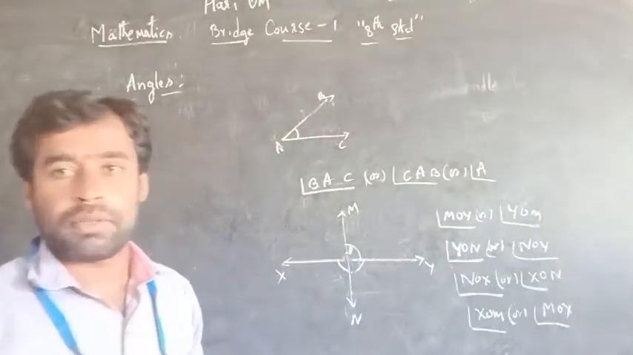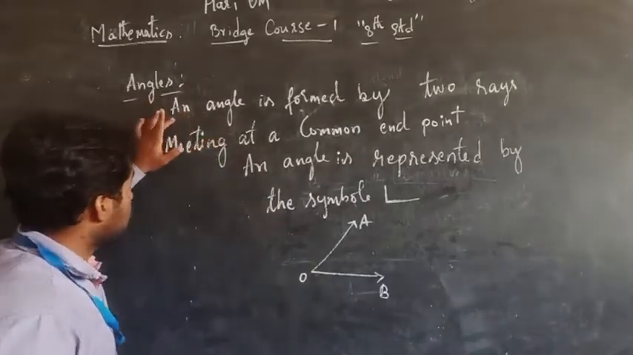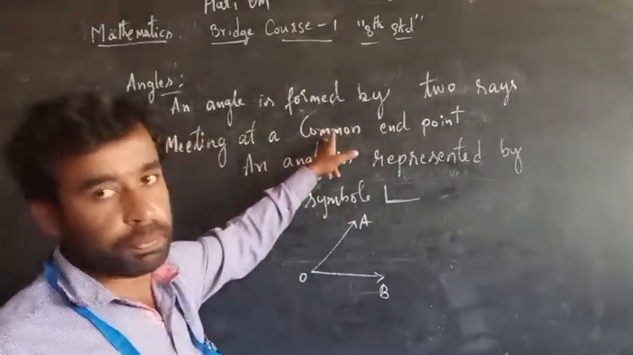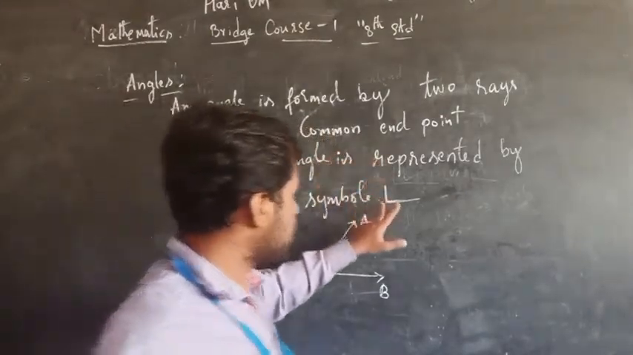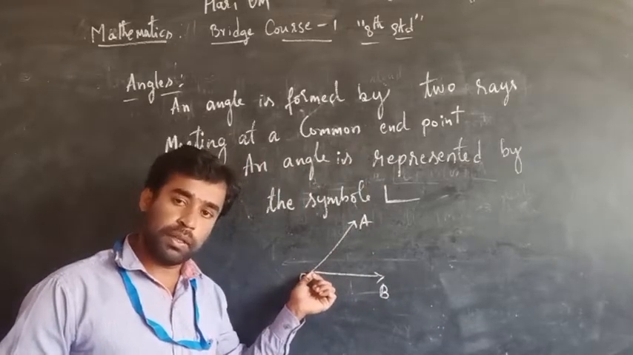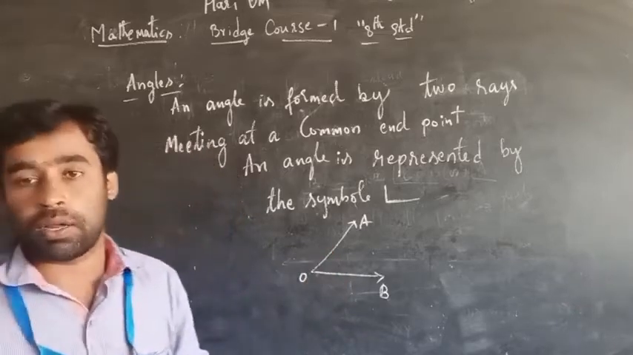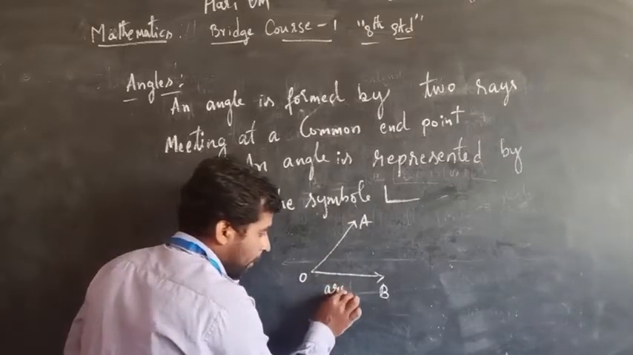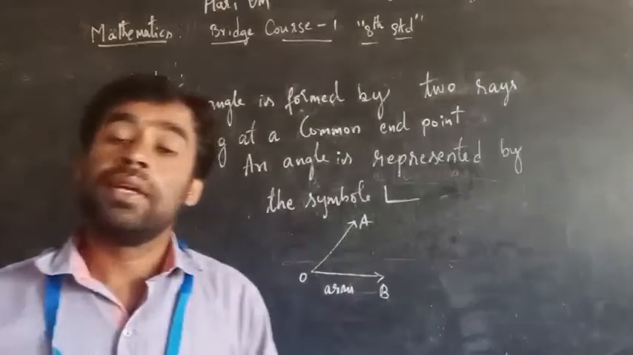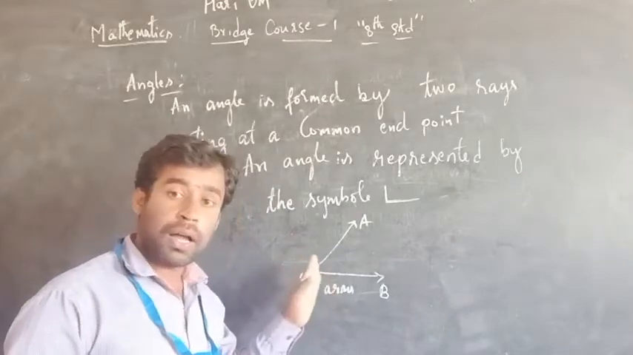Again, I'll give the example. While observing the definition: an angle is formed by two rays meeting at a common end point. An angle is represented like this. AOB is an angle because these two rays have a common end point O. And you have to know one more thing. Each ray we call an arm, or a side of an angle.